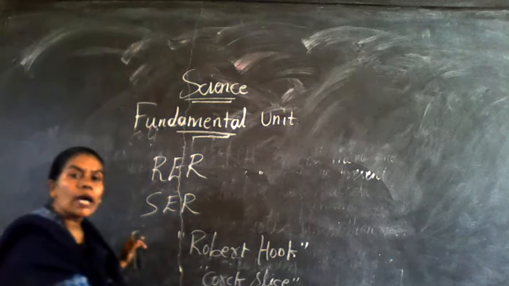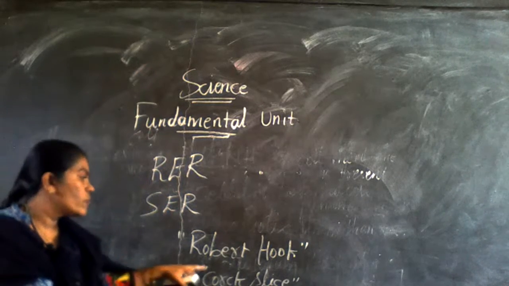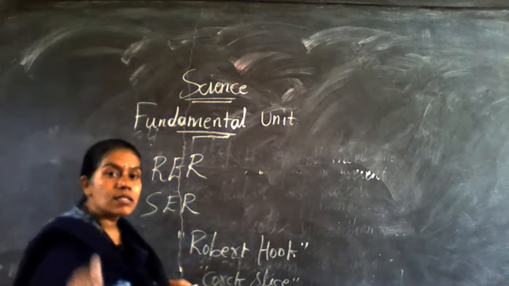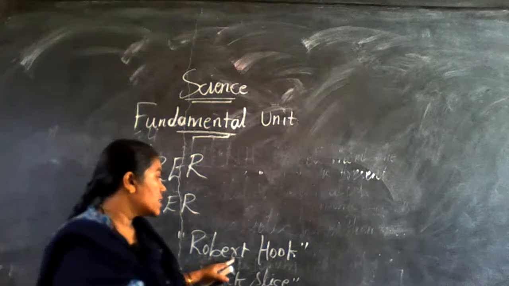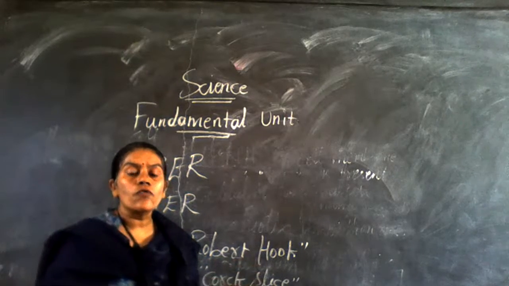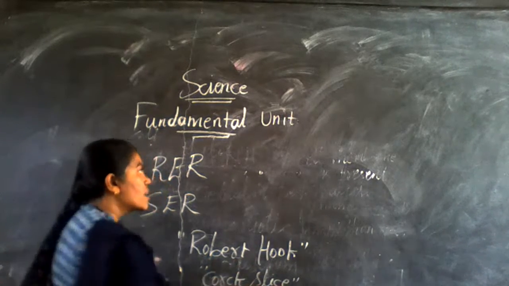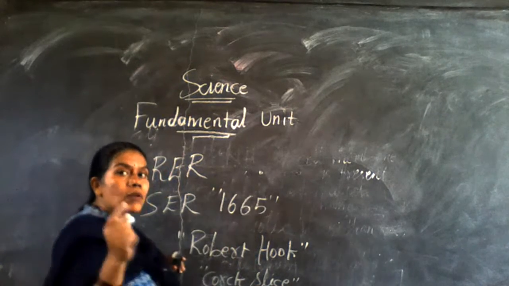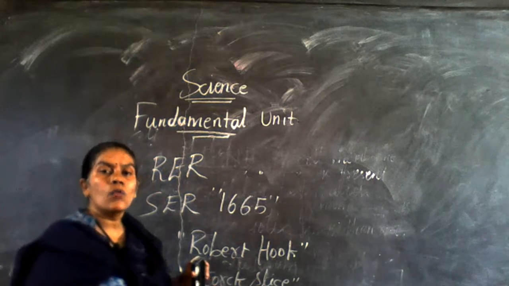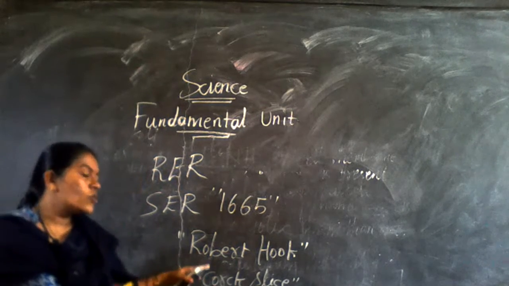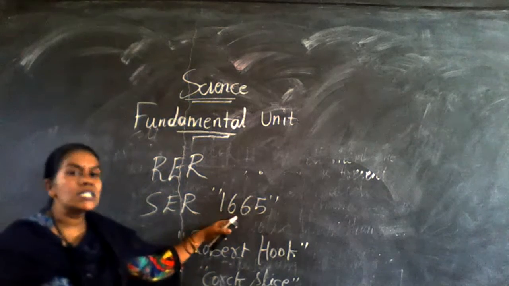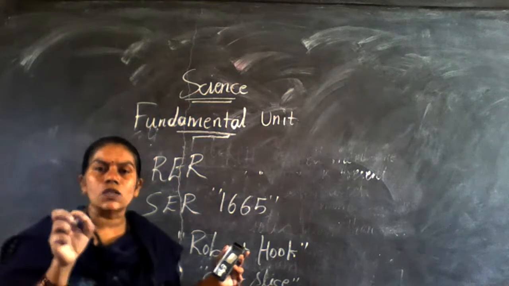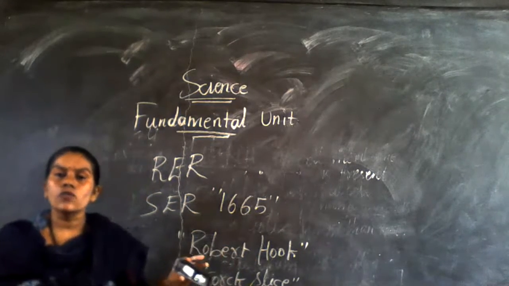With the help of a microscope, that person observed it and we call it the cell. Got it? So the scientist Robert Hooke, in the year 1665. Who discovered the cell and in which year? 1 mark question. Got it? Robert Hooke discovered the cell in the year 1665. And it looks like a slice, a cork slice, with the help of a microscope.